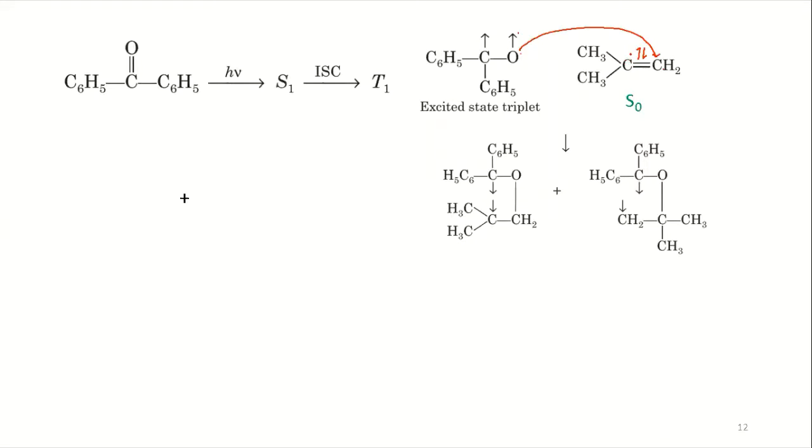So ultimately you will have the product biradical formation with the same spin.